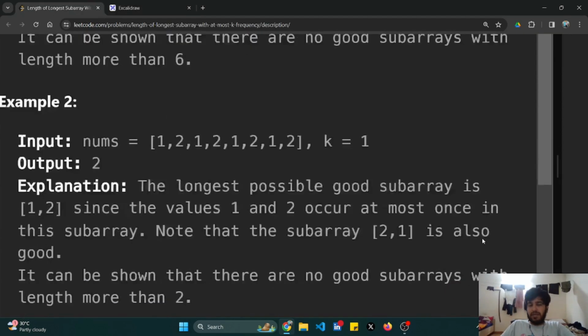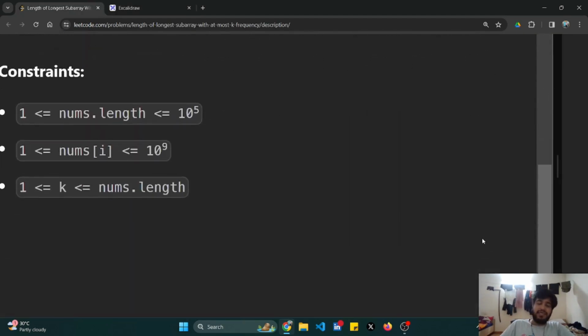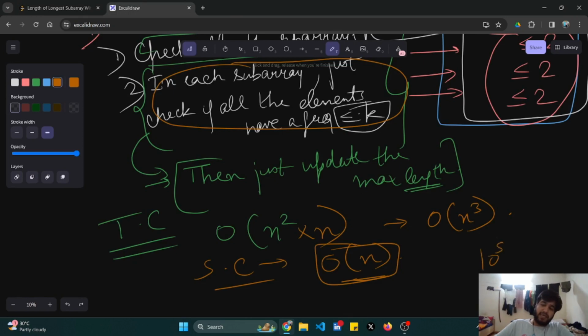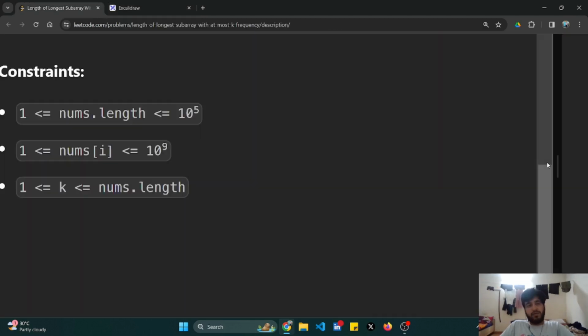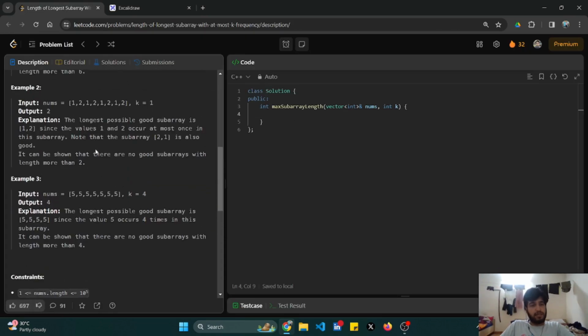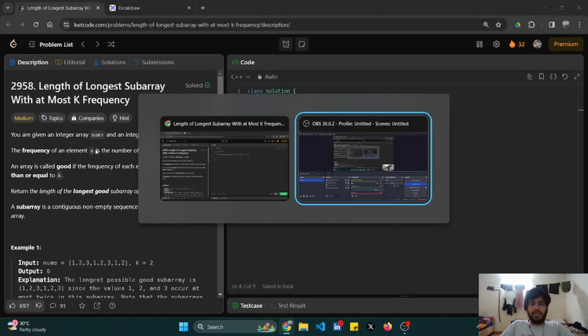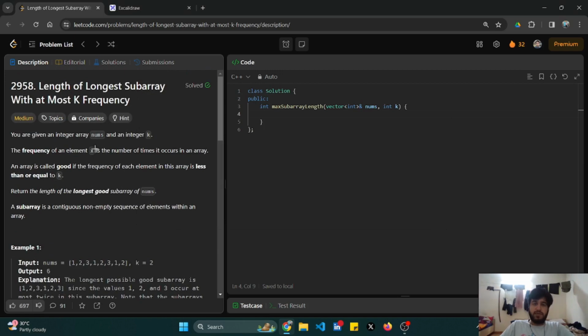Okay, will O of n cube work? Let me see the constraint. 10 raised to power 5, so 10 raised to power 5 cubed will be 10 raised to power 15. Bro, it can't work in any case. So what I'll do is I'll simply now go to the optimal solution.